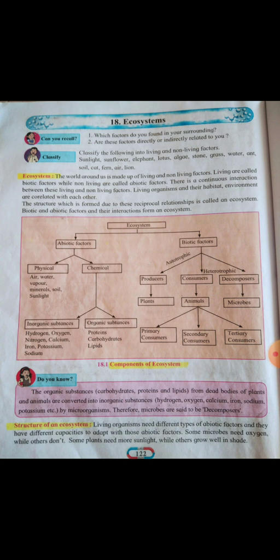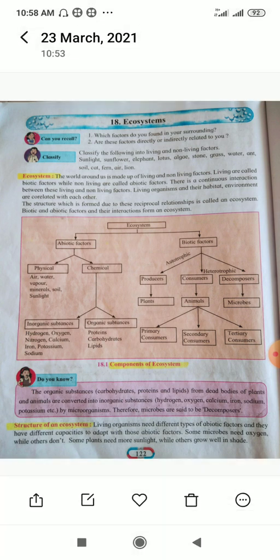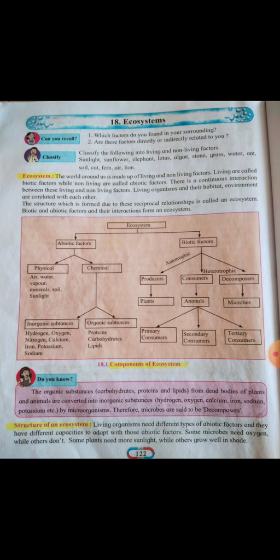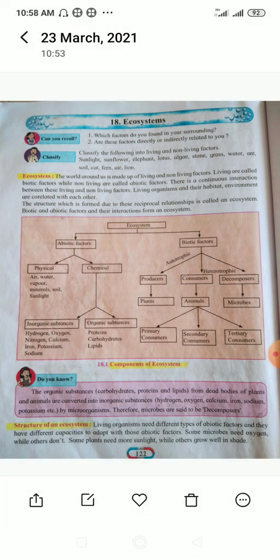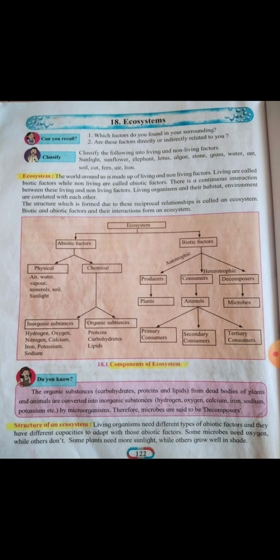We also learned about these primary, secondary and tertiary consumers in the previous lessons. And in the decomposers, the microbes do the very important function of decomposition. The decayed material and the remains are decomposed by these microbes, and they keep our environment clean.